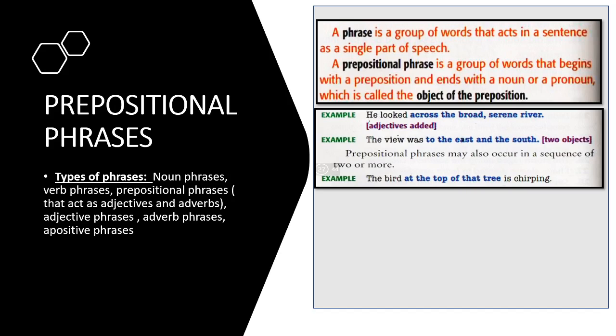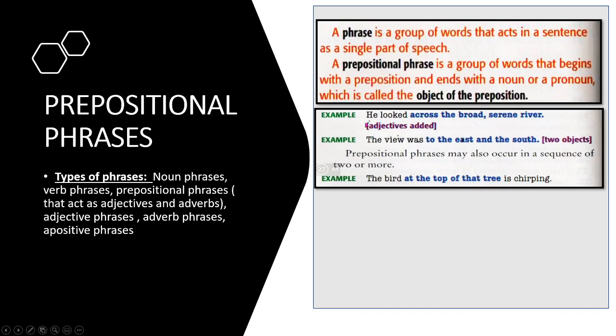Let's begin with a definition of what a prepositional phrase is. You know that a phrase is a group of words that act in a sentence as a single part of speech. It means that even when they are a group of words, they act together as if they are a single one, and they can function as an adjective, as an adverb, as a noun, etc., as a verb also. In this case, a prepositional phrase is a group of words that begins with a preposition and ends with a noun or a pronoun, which is called the object of the preposition.